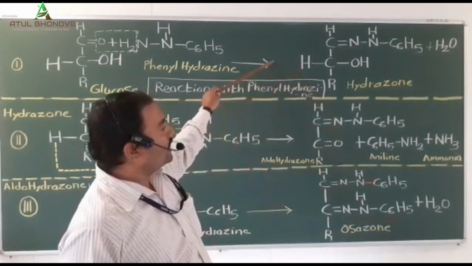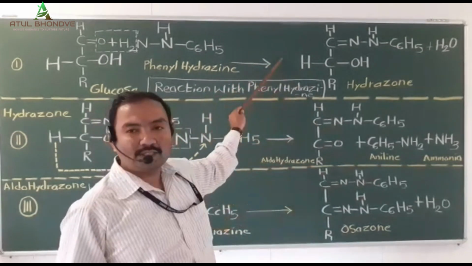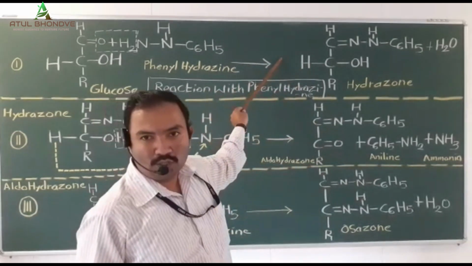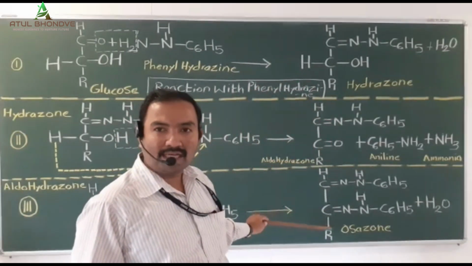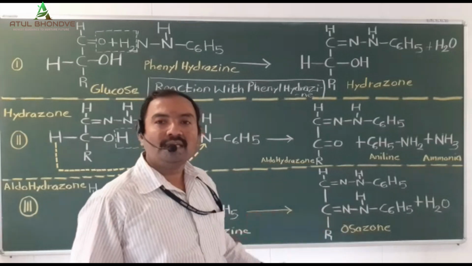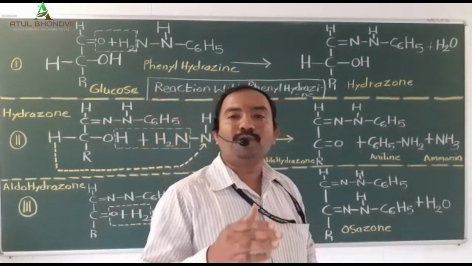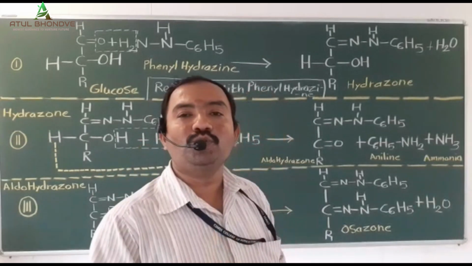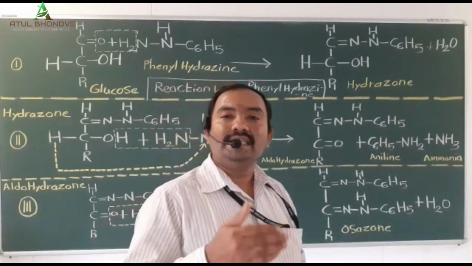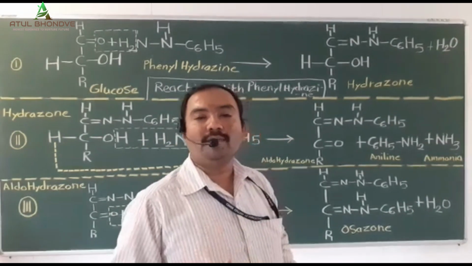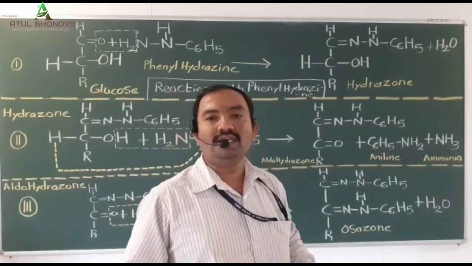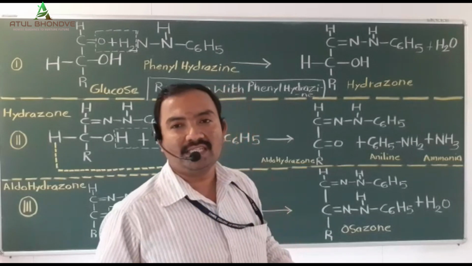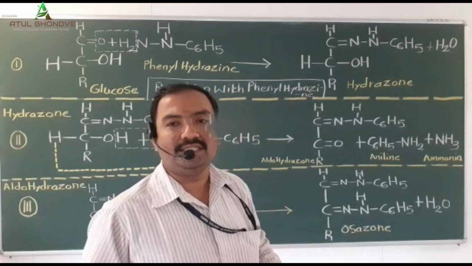This reaction is carried out in three parts. In the first part, there is a synthesis of hydrazone. In the second part, there is a synthesis of aldohydrazone. In the third part, there is a synthesis of osazone. The hydrazone is a special type of Schiff's base commonly used in the baking industry, whereas the osazone is called a double Schiff's base. This reaction is widely used in the baking industry, the confectionery industry, and the food industry.